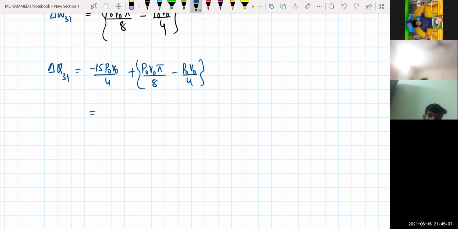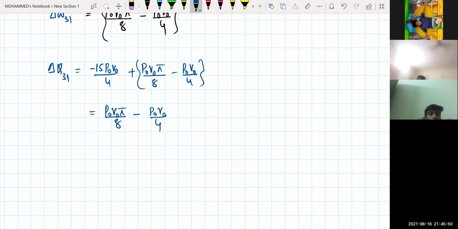How much does this come to? Minus 16 P naught V naught by 4, and P naught V naught pi divided by 8 as it is. Minus 16 P naught V naught by 4, minus and minus of P naught V naught by 4. How much does this become? Minus 16 P naught, 5 minus 4, 2 by 8. 10 by 4 minus 1 by 4, that is 4. Minus 4 P naught V naught, minus of this one, P naught V naught divided by 4. Am I doing any calculation mistake?